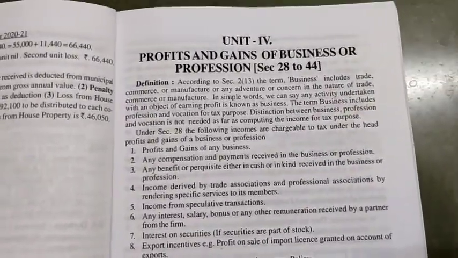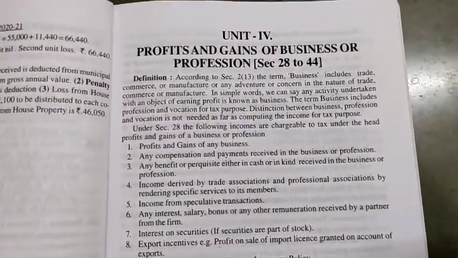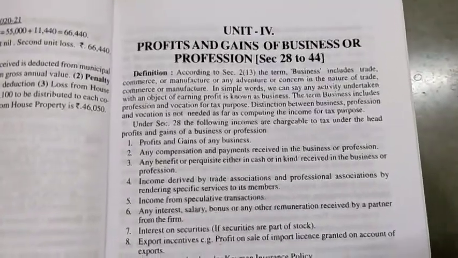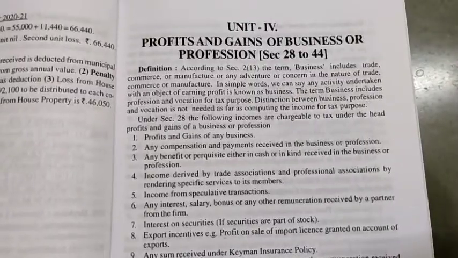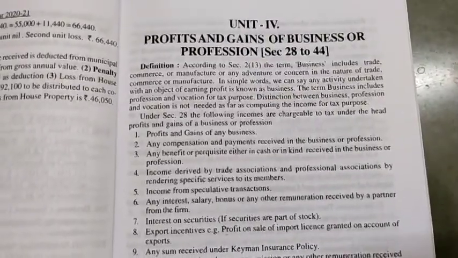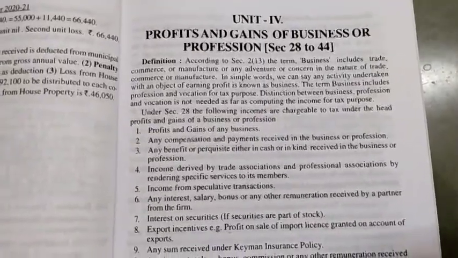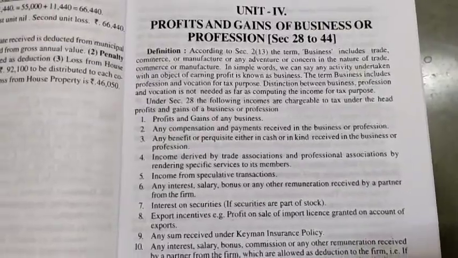How we have to calculate their income or profit, and from that income how much tax they have to pay.